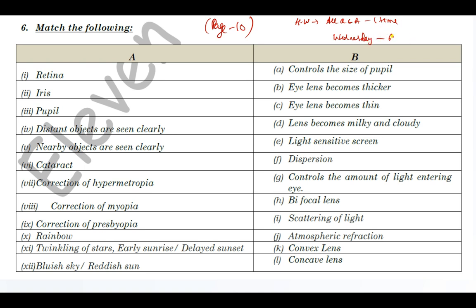Wednesday before 6 p.m. Right, so today it's Monday. Tuesday we will have a break. You will have reading time. On Wednesday you have to submit me the homework before 6 p.m. and on Wednesday at 6:30 p.m. we will have a test.